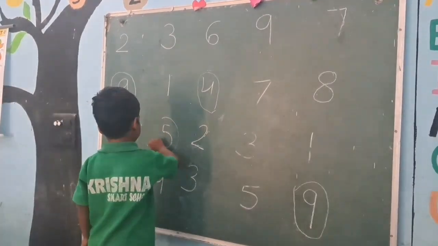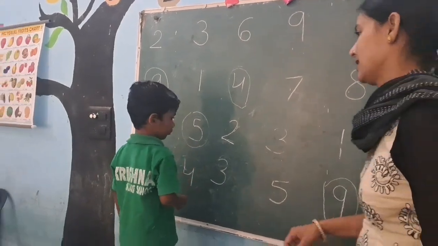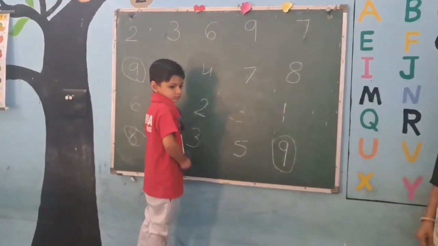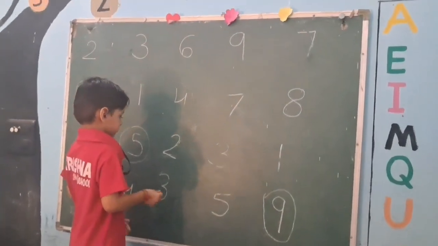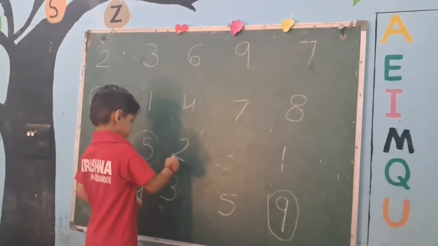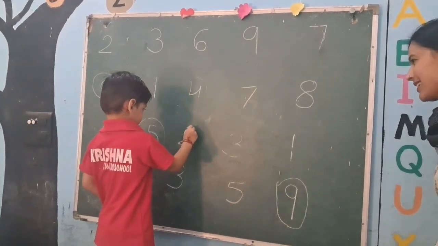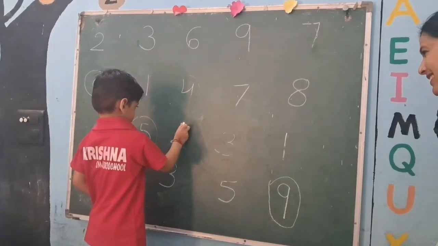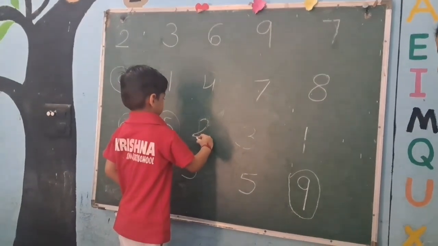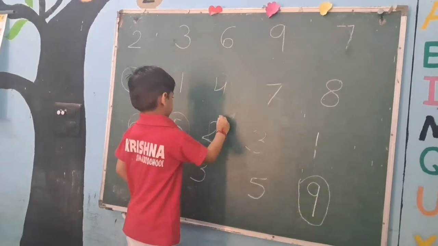Very good. Good boy. Shiva, find out 2 number and put the circle. Very good. Now put the circle. Yes, yes. Put the circle. Very good. Good boy.